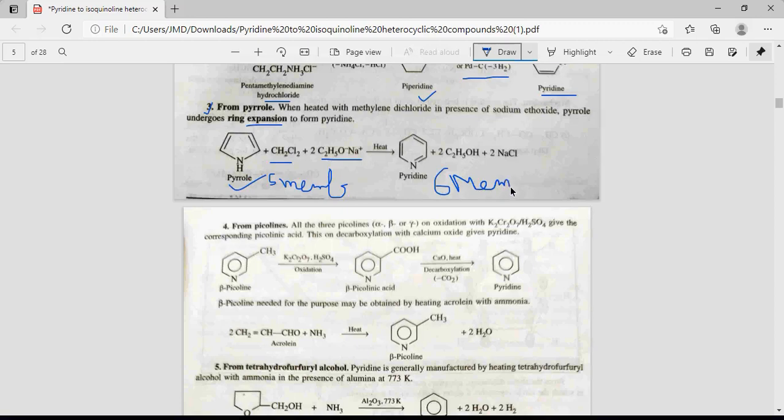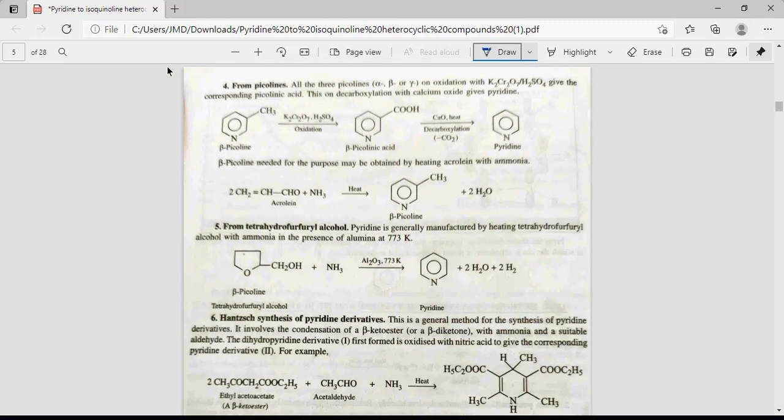So there is ring expansion of pyrrole on treatment with methylene dichloride in presence of base. The next is from picoline. This is beta picoline. So if a methyl group is attached on this ring, this is picoline. On treatment with potassium dichromate in presence of acid, it undergoes oxidation, giving rise to picolinic acid, and further on treatment with calcium oxide and on heating it gives rise to pyridine by loss of carbon dioxide.